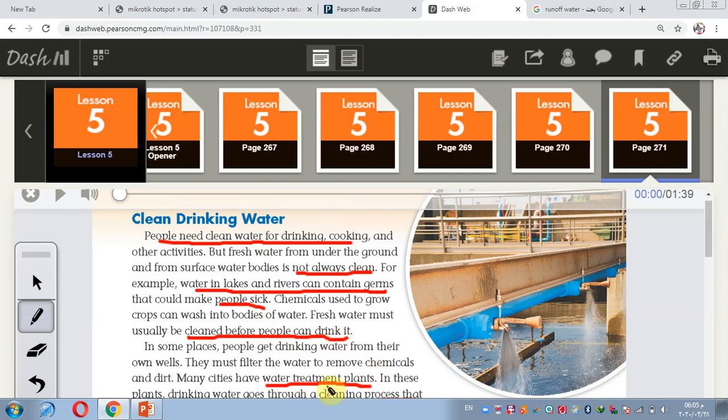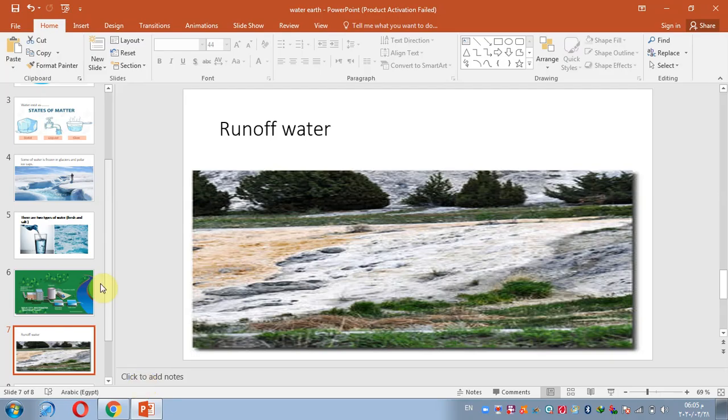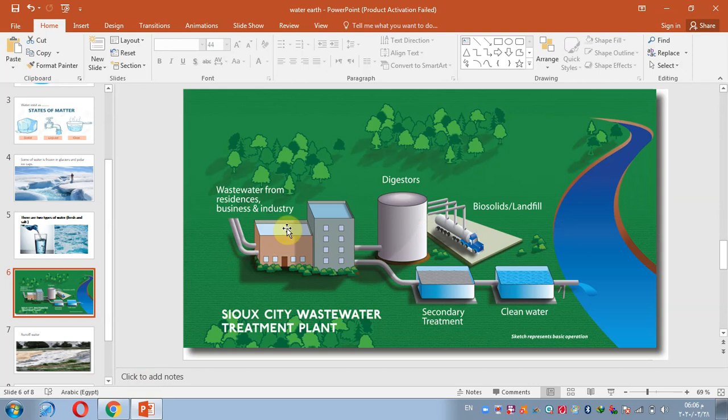So people use water treatment plants, like in this photo, to make the water clean. Water goes through a cleaning process to remove dirt and other materials and kill germs.